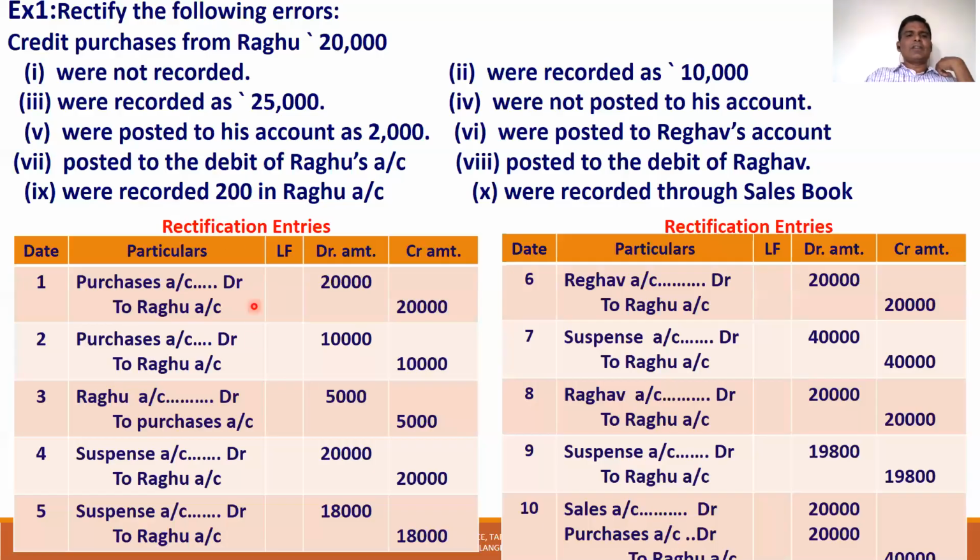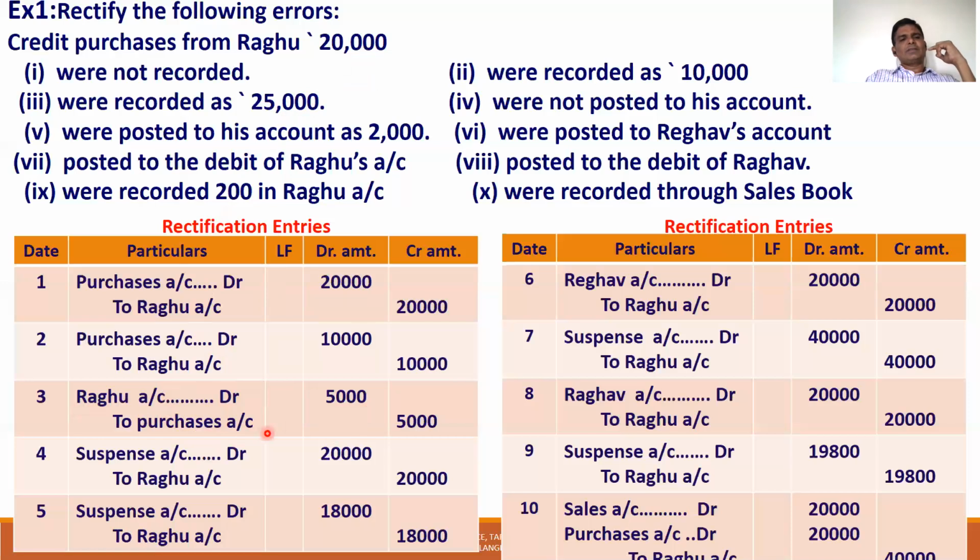For example, they debited purchase account 25,000 and credited Raghu account 25,000. That means 5,000 we have to cut, we have to decrease. How to decrease? To reduce the purchase account by 5,000, you have to credit purchase account by 5,000. Raghu account was credited by 25,000, but 5,000 is extra. If you debit Raghu account by 5,000, the 25,000 credit comes to 20,000.